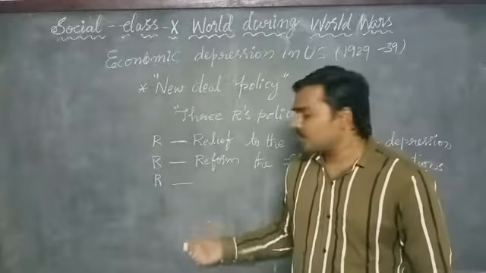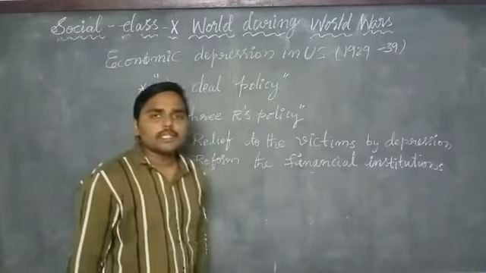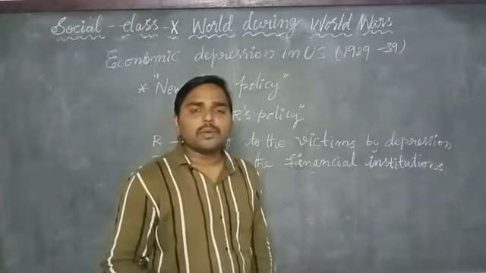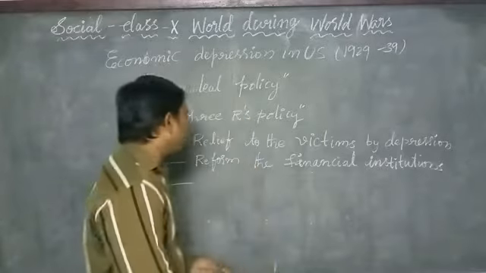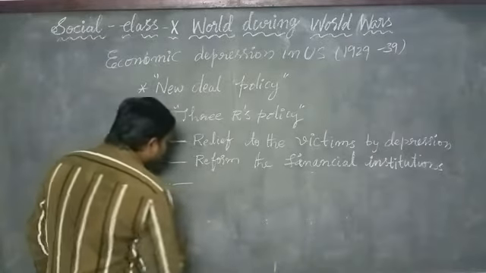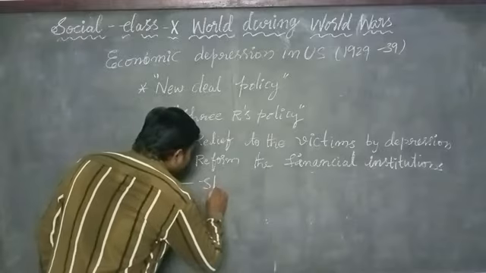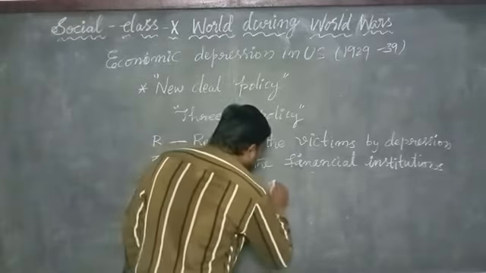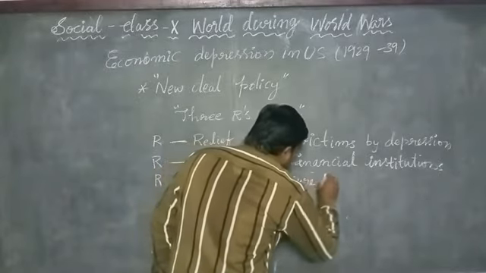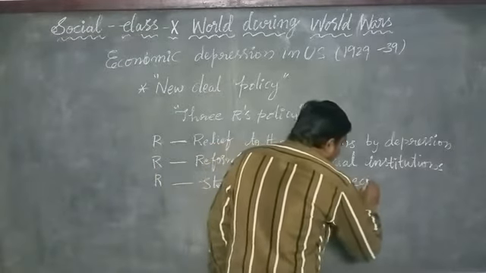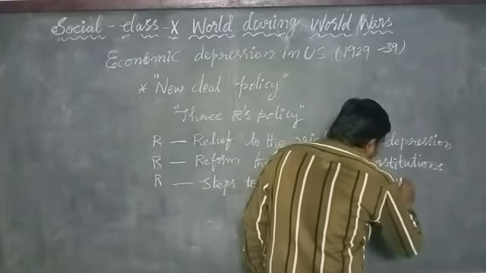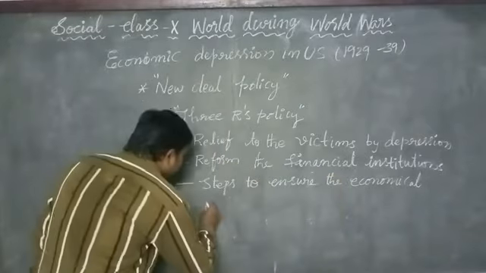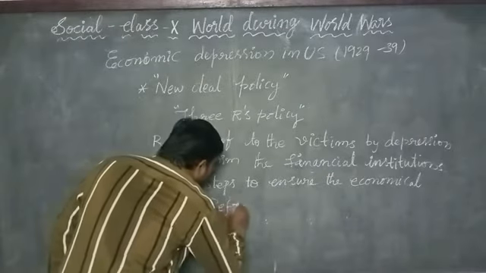In the US, they took reforms and recovery measures to develop the economy. He took steps to ensure economic recovery and reforms.